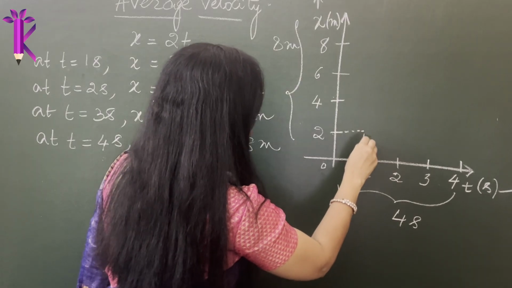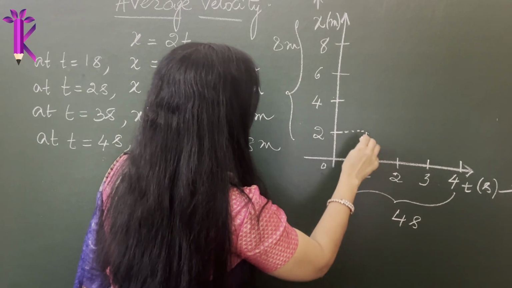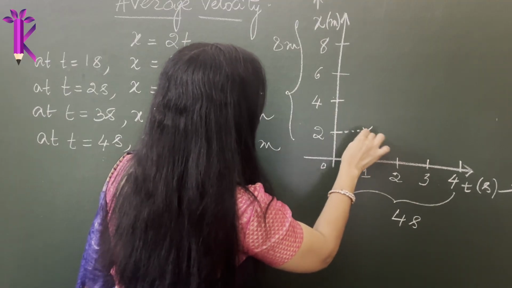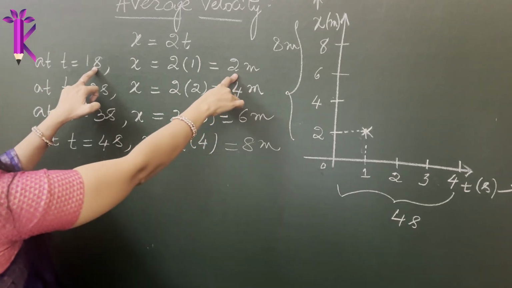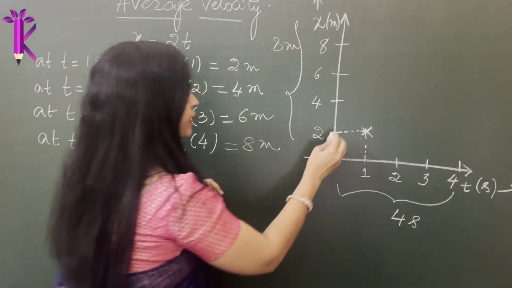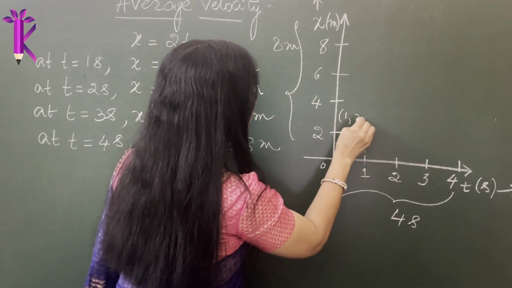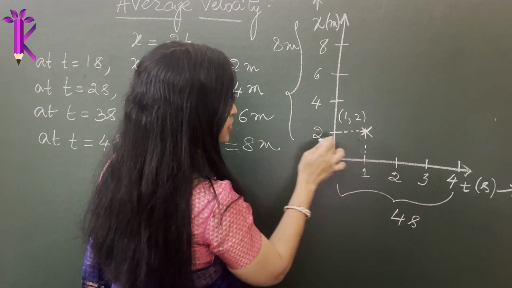Your point has to be here, right? So this will be 1 point. This is (1, 2). So this point is (1, 2), where 1 is t and 2 is x.